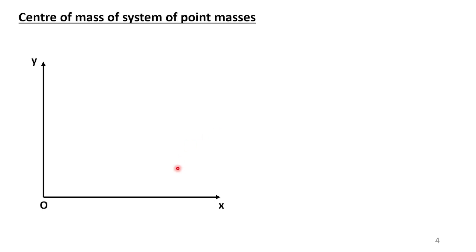Remember, there will be mathematics. If you don't understand anything, you have to ask me. We have an x-axis and y-axis. The z-axis I don't want to show. We have a mass M1 here. Let me say there is an origin here. Can you see? Initially, in two ways I can write the formula.